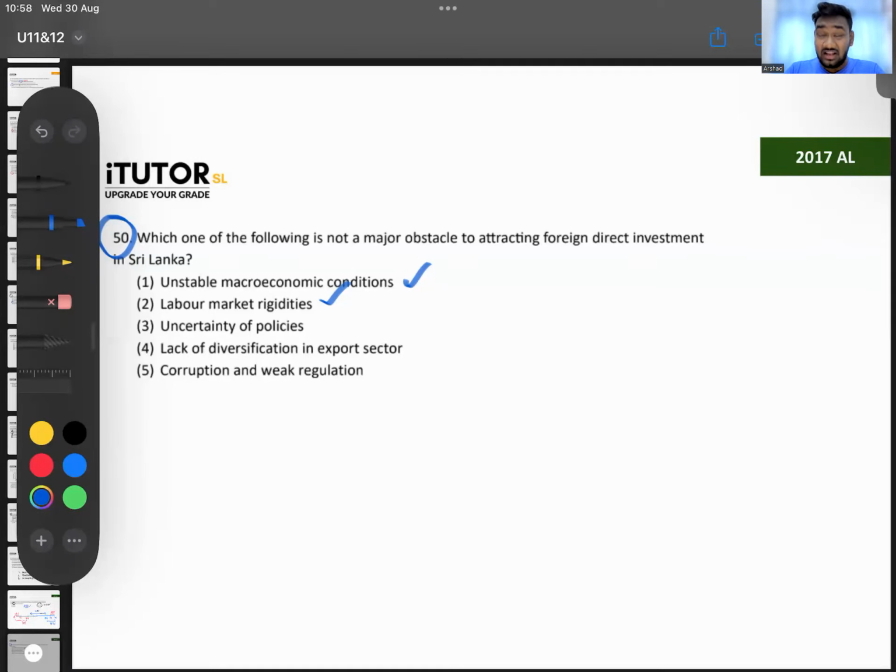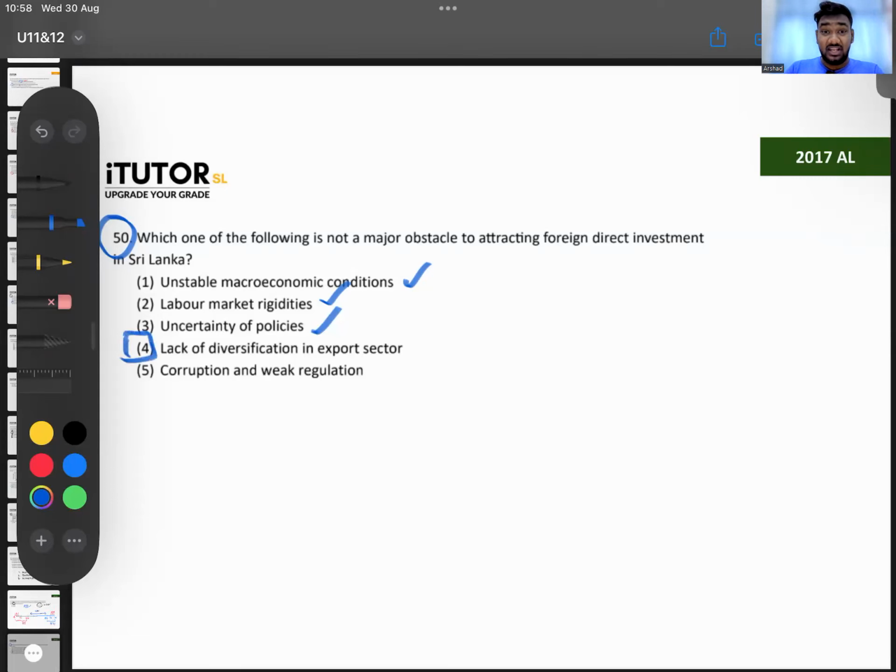So foreign direct investment can't come in if there is uncertainty. So uncertainty of policies is also an obstacle. Then number 4, lack of diversification in the export sector. Now our export sector is not diversified, right? We only export mainly clothes and tea and stuff. Is that an obstacle for a foreign country to come and set up and have foreign direct investment in Sri Lanka? Not really, right? Just because our export sector is not diversified, why is that an obstacle for them to come here? Not a real obstacle. So this can be your answer.